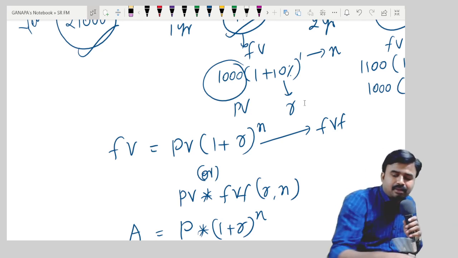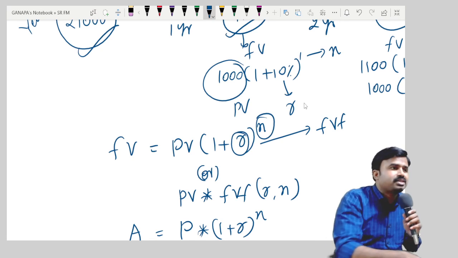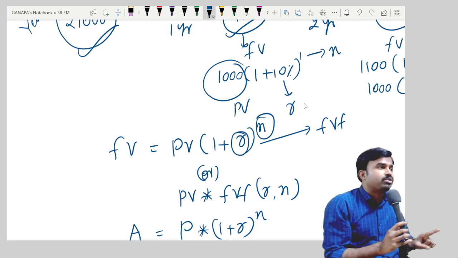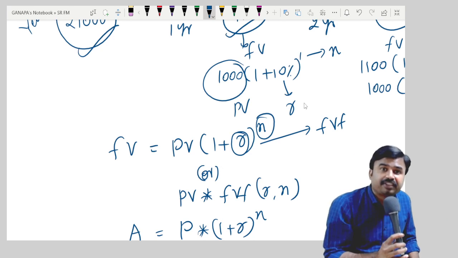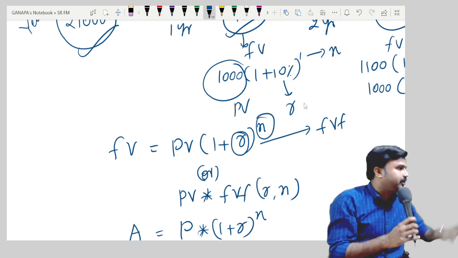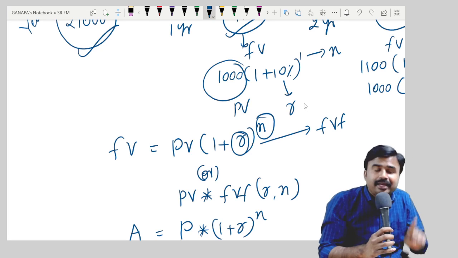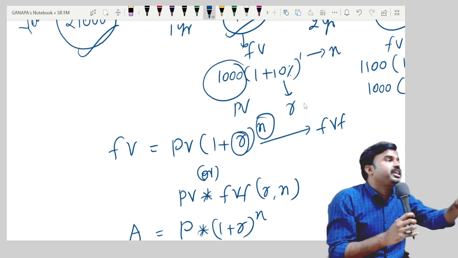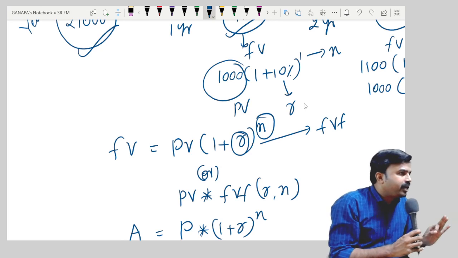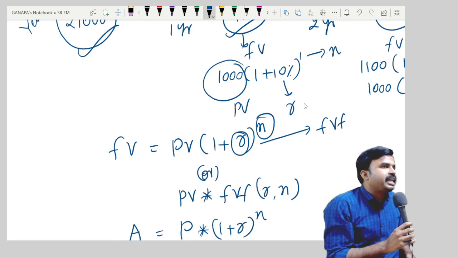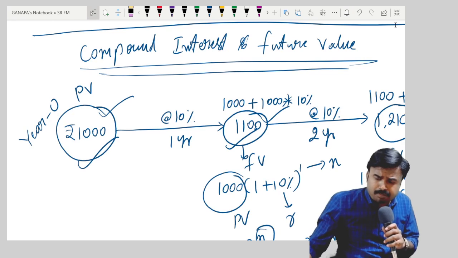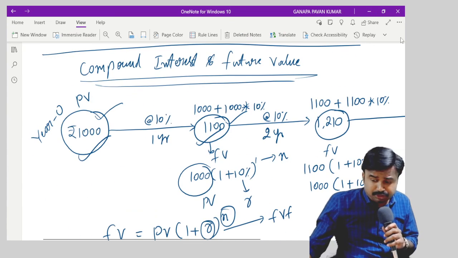Right? The point is R and N must be expressed in same terms. Both of these terms, R and N, should be expressed for the same period. If I write R for 1 year, then N should be in years only. If I write R in half year, then N should be in half year terms only. I'll explain this later, okay? Just telling you, here R and N need not be related to year. It can be related to any period. This is all about compound interest and future value.